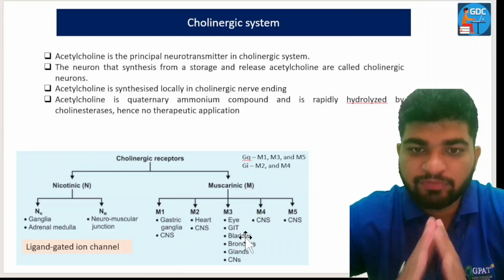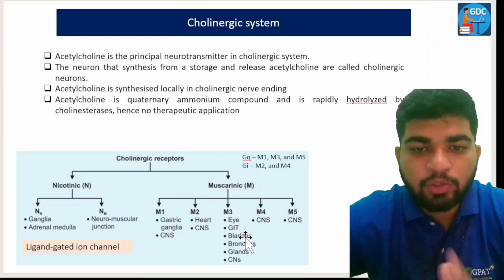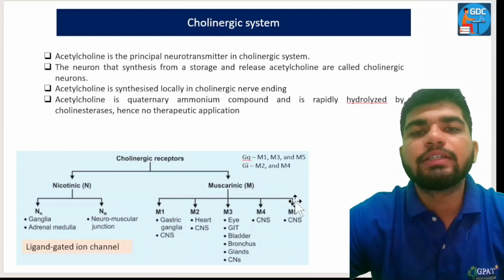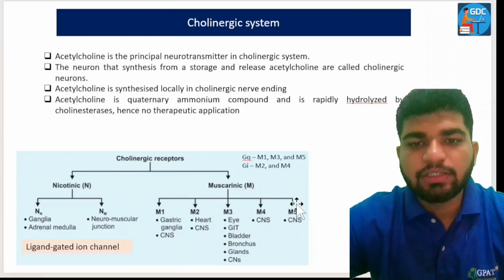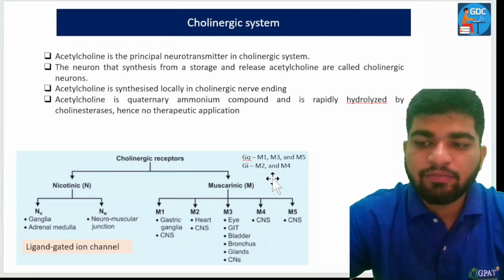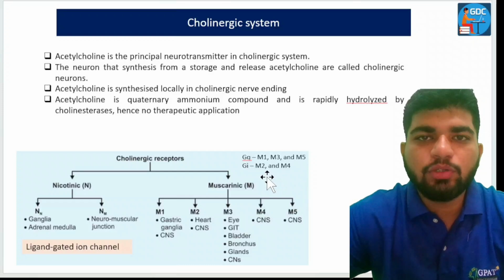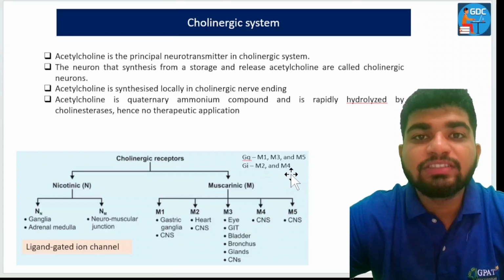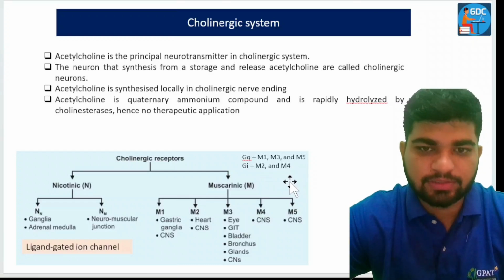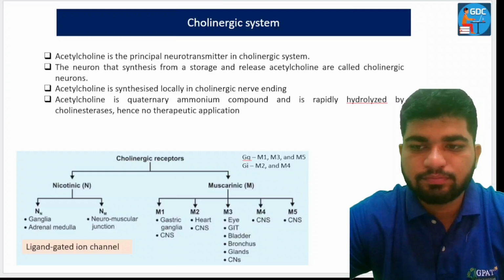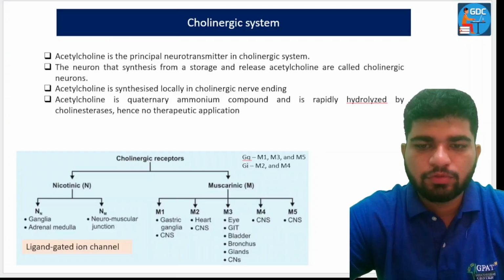responsible for the contraction, whereas the even ones, M2 and M4, are responsible for the relaxation. Why is it so? Because M2 and M4 are Gi coupled receptors. So the Gi coupled receptor works through M2 and M4 receptors.